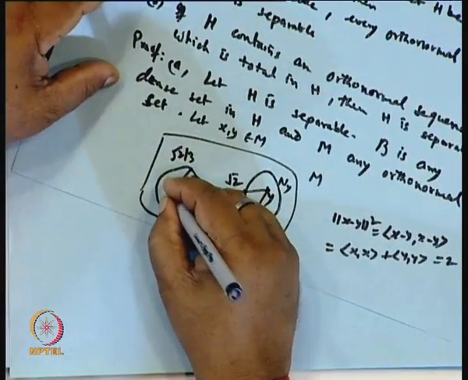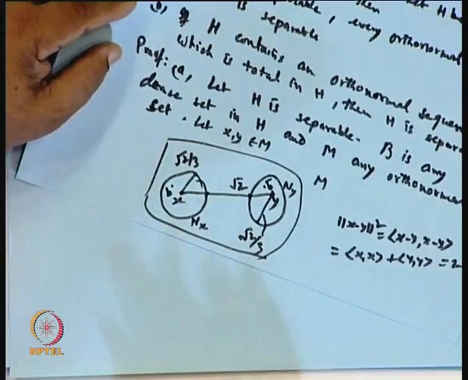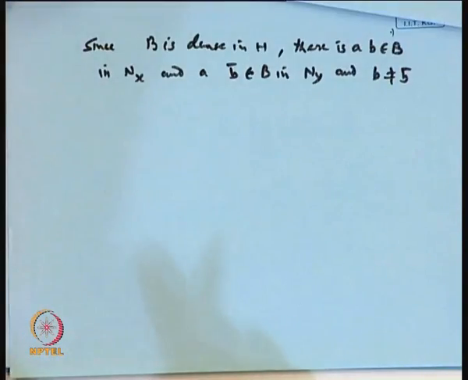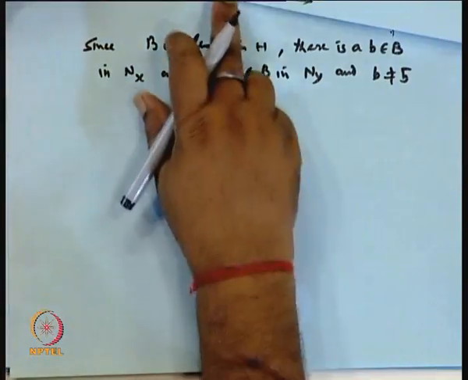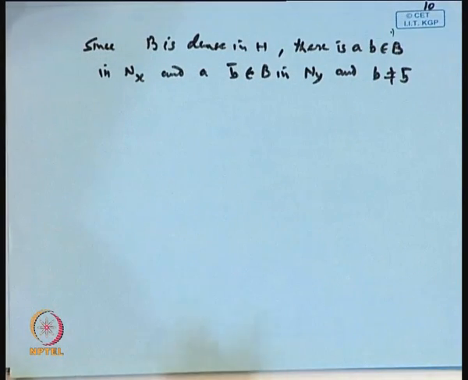One element b is here, another element b bar will be here, of B. Clear? Now since this intersection is empty, and M is uncountable.